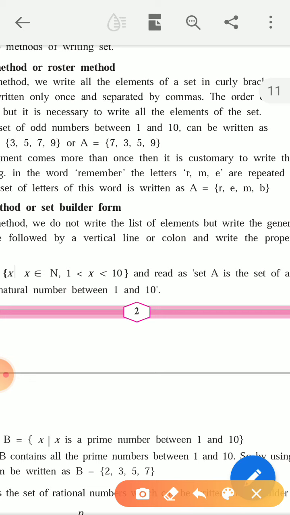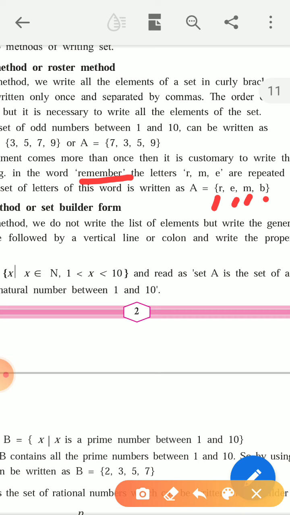Suppose "remember" is a word, and we want the letters of that set. They are R, E, M, then E. E is repeated, therefore we can't write E again. M is also repeated, we can't write M again.